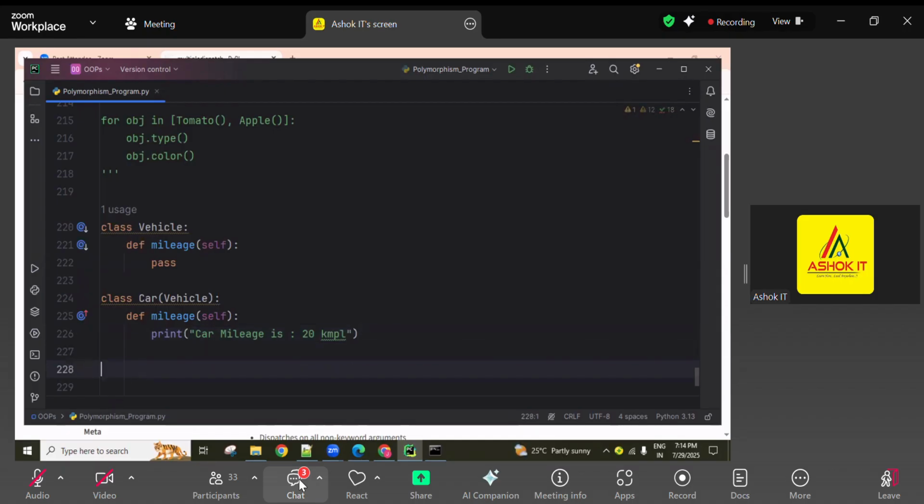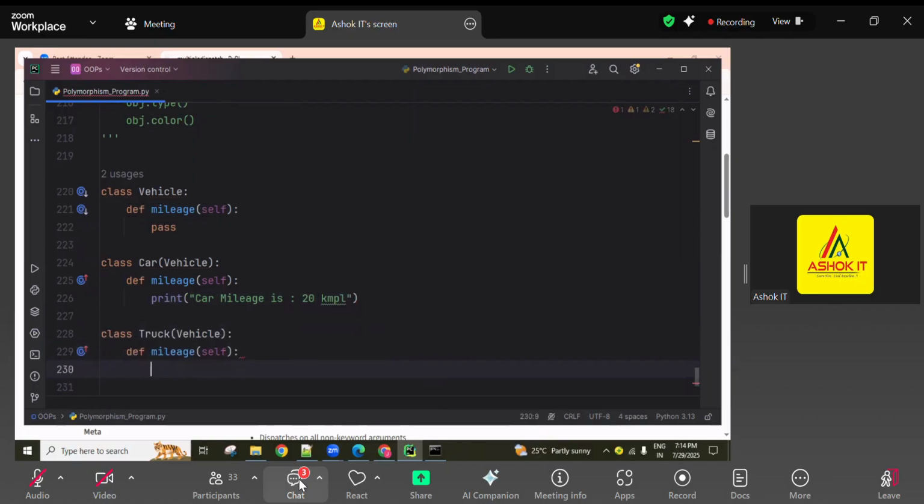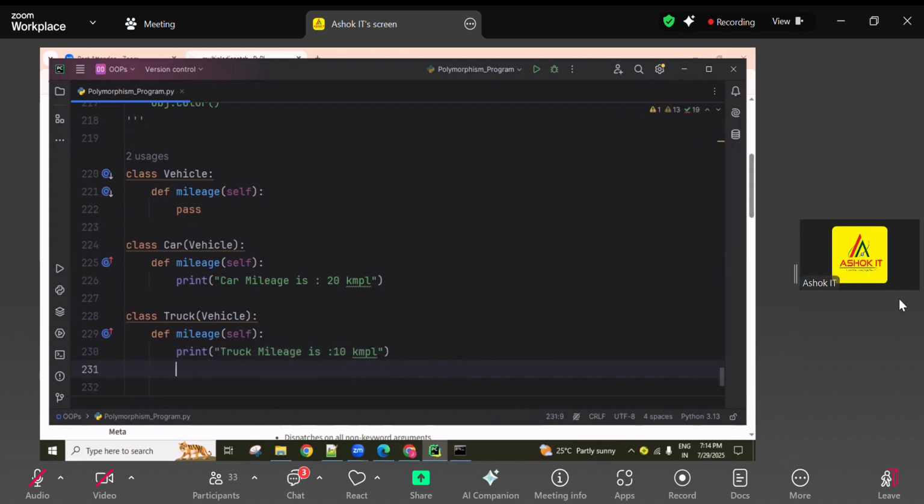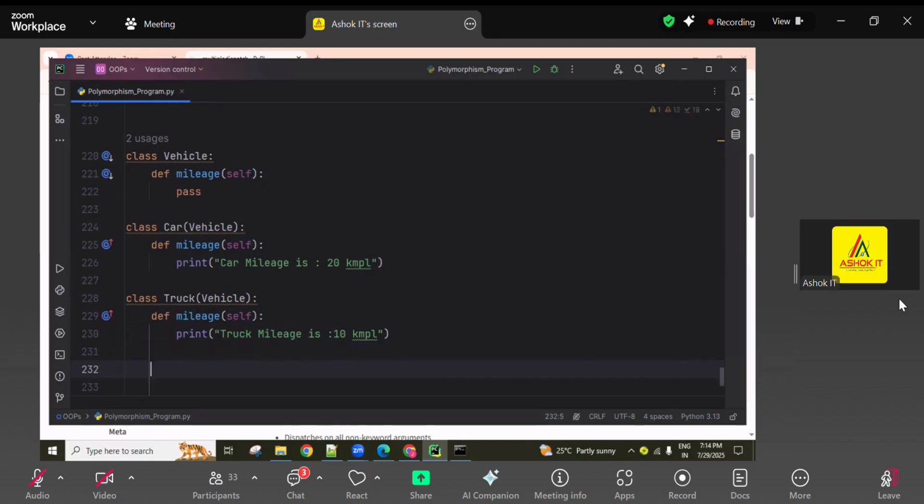So next, one more class you can create, class truck. This is another vehicle. So again implementing, and now here, truck mileage, simply here, truck mileage is for example 10 kilometers per liter. Truck mileage, less mileage there. Okay, so like that, next we can create objects here.